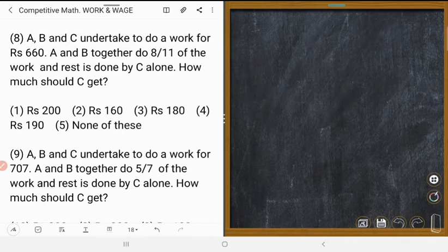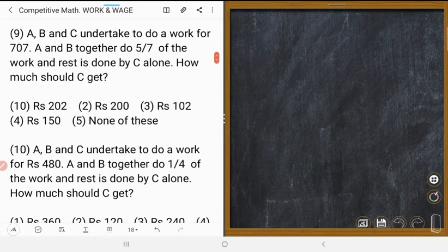Now let's move to question number 9. A, B and C undertake to do a work for 7 or 7. A and B together do 5 over 7 of the work and the rest is done by C alone. How much should C get? This is just like question number 8. You can do it. Just tell me what is the right answer. Number 1.